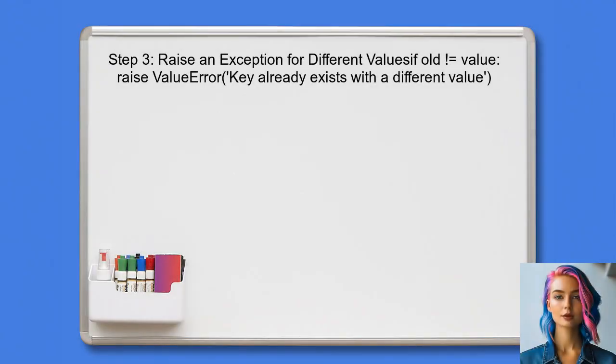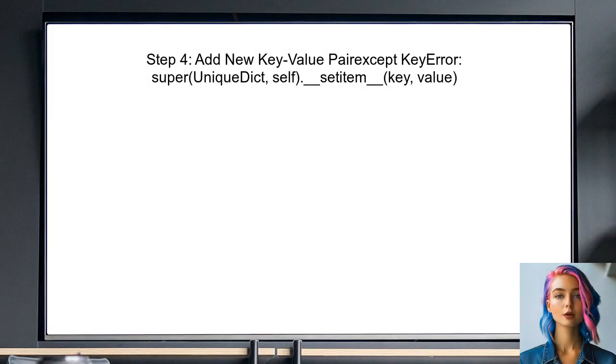If the existing value is different from the new value, the user should raise a ValueError. This will prevent the dictionary from accepting a new value for an existing key. Finally, if the key does not exist, the user can safely add the new key-value pair to the dictionary. This completes the implementation of the unique dictionary.